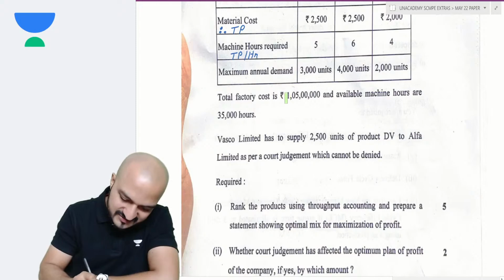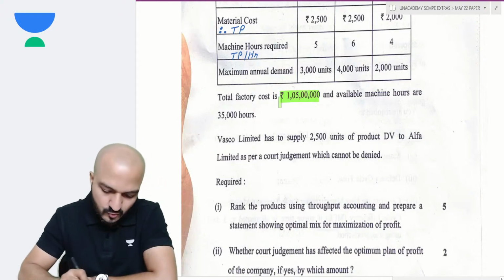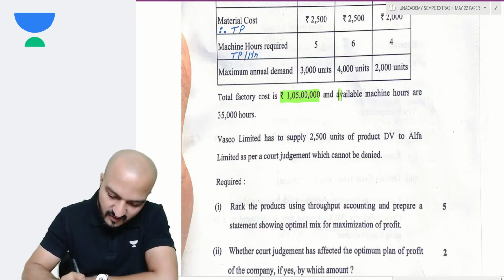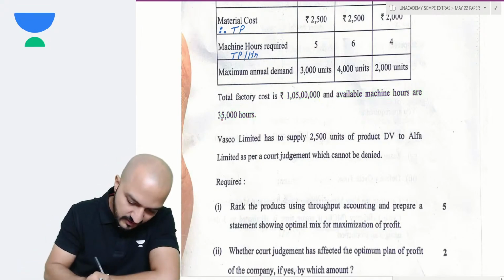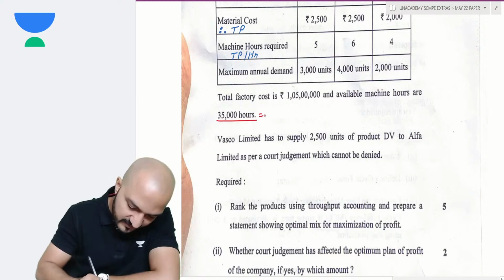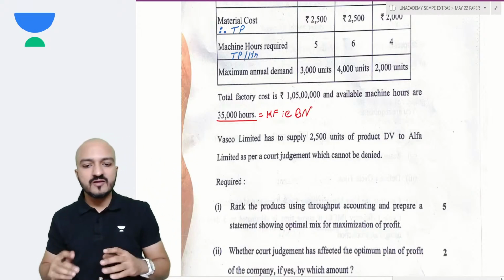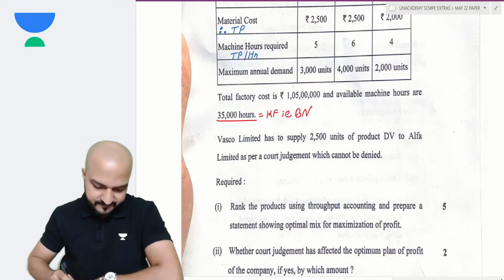The total factory cost is 105 lakhs and available machine hours are 35,000. So 35,000 machine hours is your key factor, or you can say this is the bottleneck. Under throughput accounting, you rather call that a bottleneck.